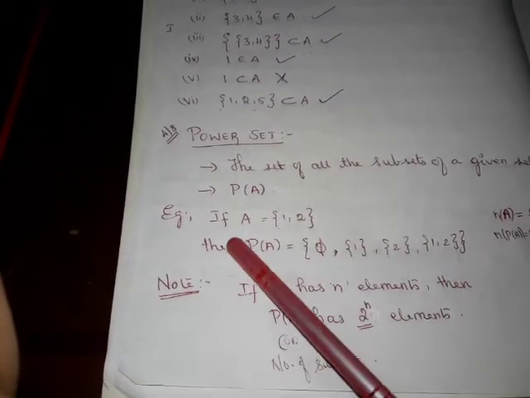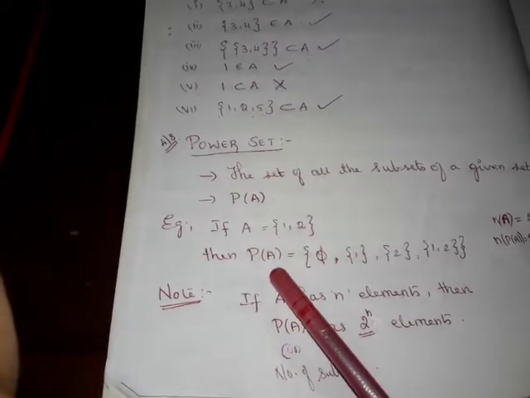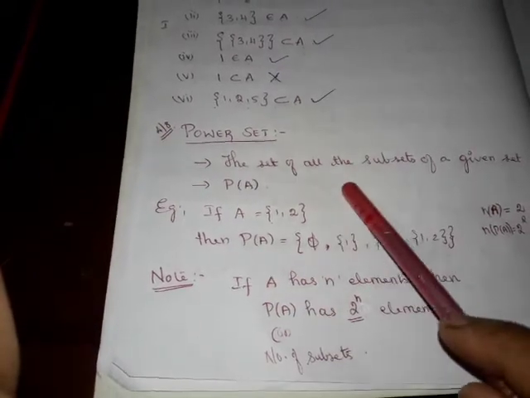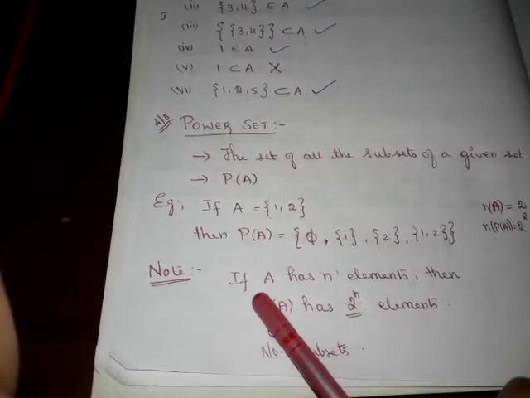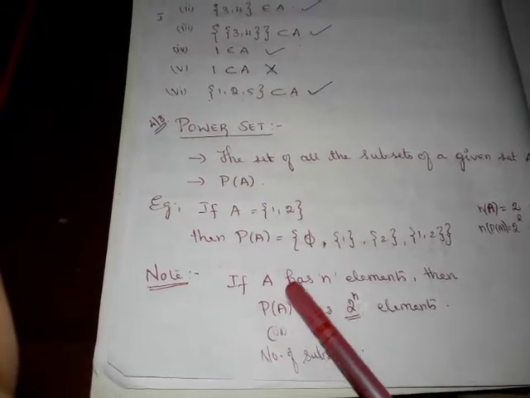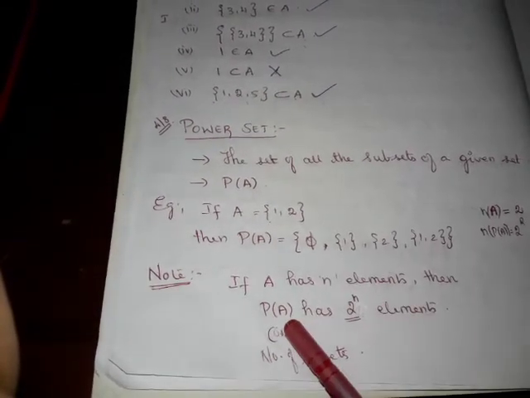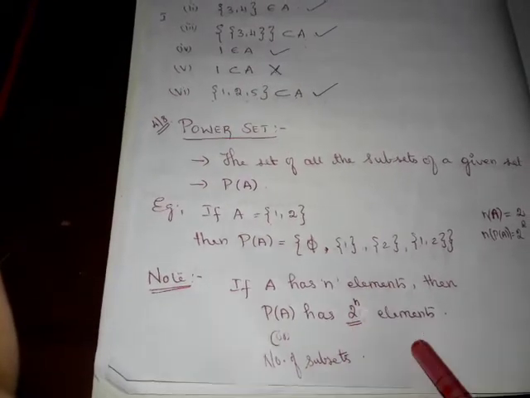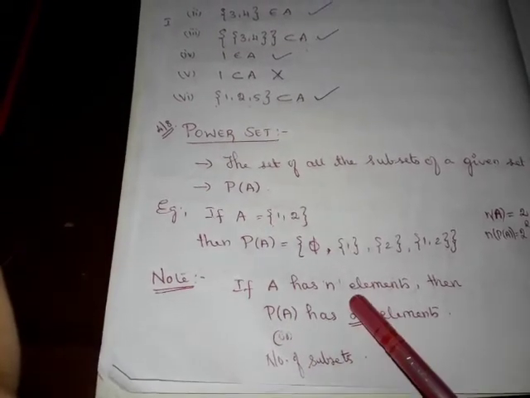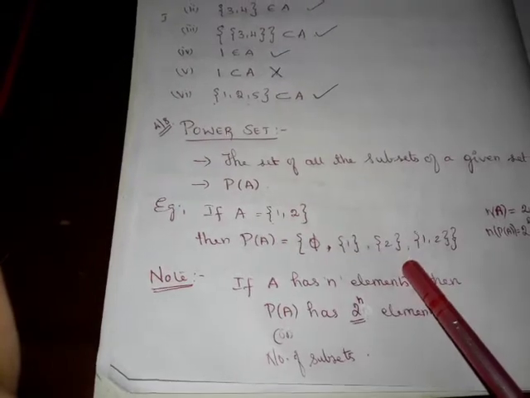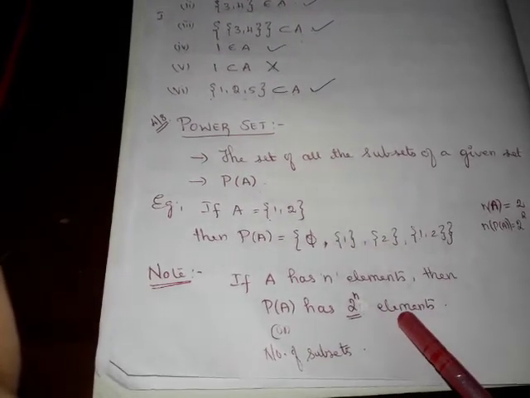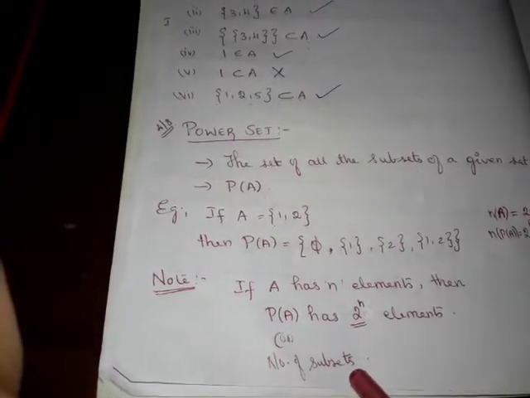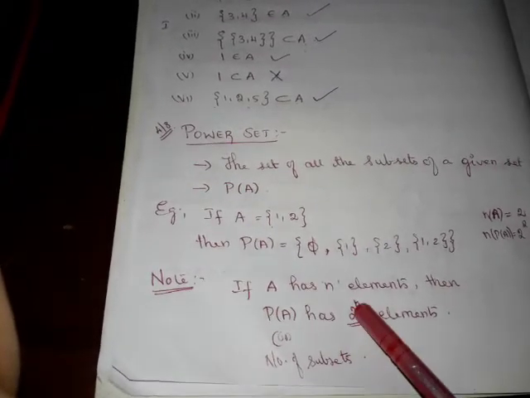So what is a power set? Power set is denoted by P of A and is nothing but the set of all the subsets of a given set. One important note about power set is, if the set A has n elements, then the power set will have 2 power n elements. With this concept you can check whether you have written correctly or not. We can indirectly say that the number of subsets of the given set will be 2 power n.